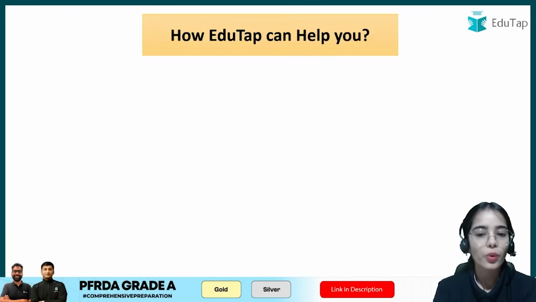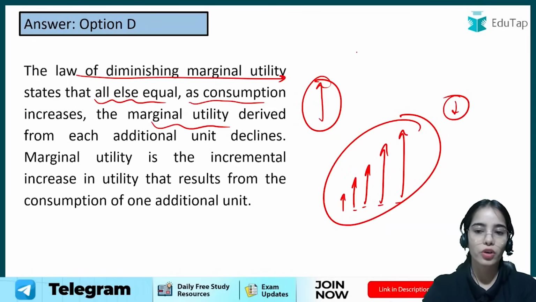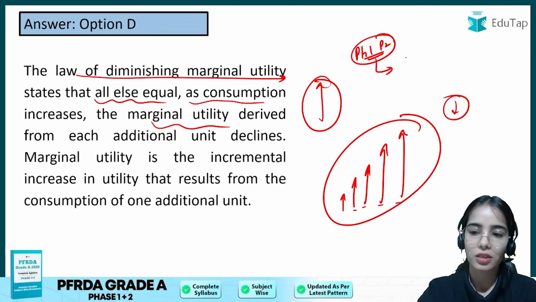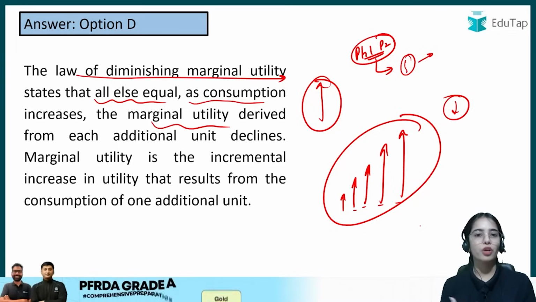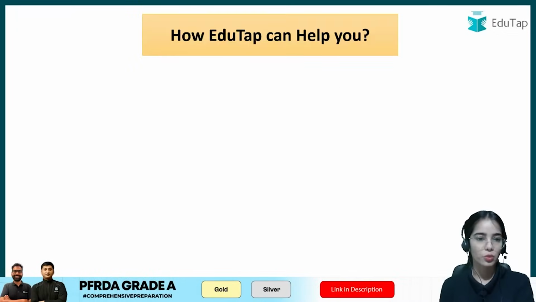So now we have discussed the previous year questions for your phase 1 paper 2, for economics and such other subjects. This is for your previous year questions from the 2022-2021 PFRDA grade A examination for phase 1 paper 2.